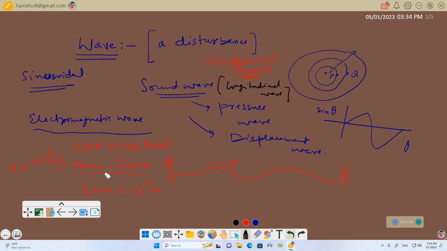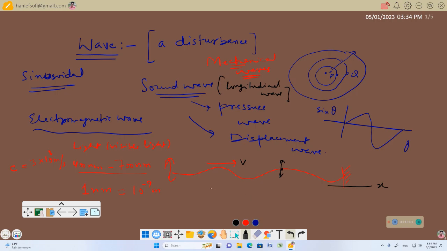Okay. So the sound wave is a longitudinal wave. The wave produced in the slinky, which we discussed, is a longitudinal wave, but the wave produced on the surface of water is a transverse wave, or the wave produced in this string is a transverse wave. See, here the wave is going in this direction, let it be x, but the medium particles are oscillating at right angles to the direction of propagation of the wave.